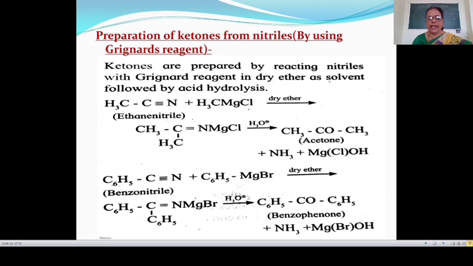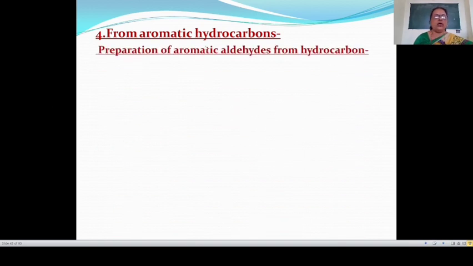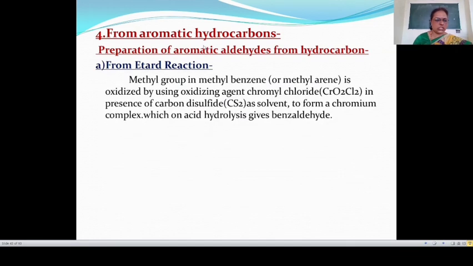This is a phenyl group, also this is a phenyl group. 2 phenyl groups are attached to this ketonic group. Therefore, name of this formula is diphenyl ketone, or this is also known as benzophenone. Then see next preparation method from aromatic hydrocarbon. In this aromatic hydrocarbon, here is the preparation of aromatic aldehyde from hydrocarbon. Here first reaction is the Etard reaction.